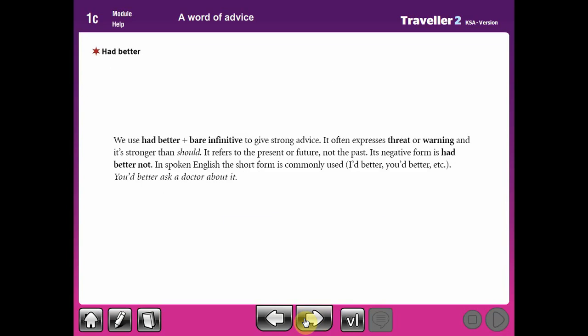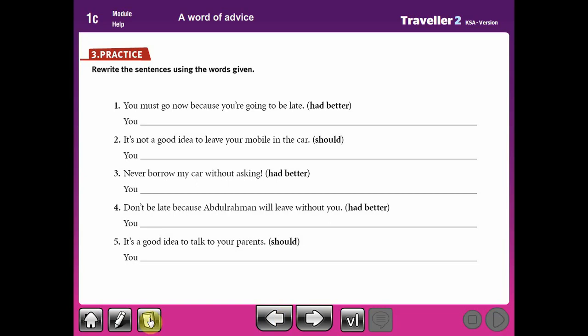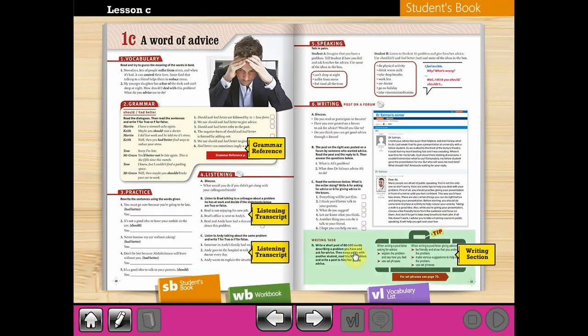Let's move to the other part. Had better. Had better is followed by the verb infinitive as well. So you say you had better go, you had better eat, you had better have, and so on. It often expresses a threat or warning. So if I'd like to threaten someone or to warn someone, I use had better. Right? This is should and had better.